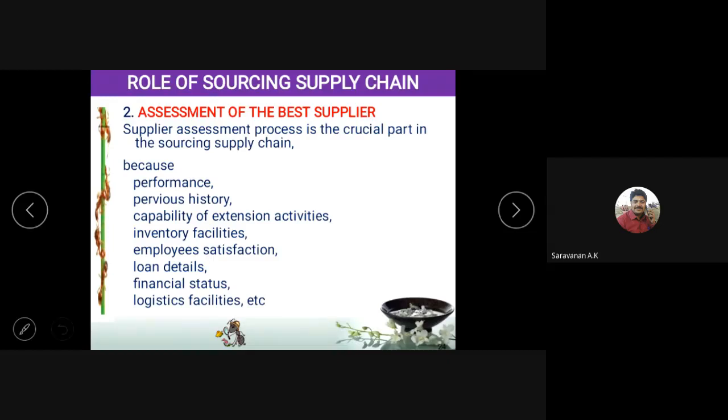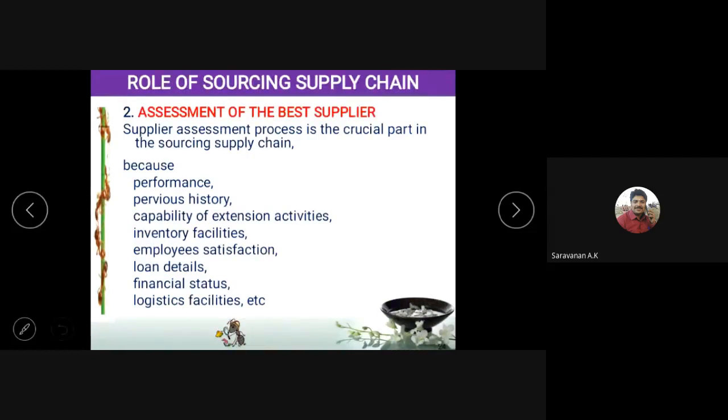And then we have to go through the previous history of that supplier. Did they supply regularly to the customers, or do they delay in supplying? Like that, we have to check. And then we have to check the capability of extension. For example, if you are giving an order to the supplier, and instead of 100 components, you need 1,000 components, is it possible for them to extend and work? For example, tailors will recruit people during the school season, June, July. At that time, because they have more orders, they will be able to extend their activities.